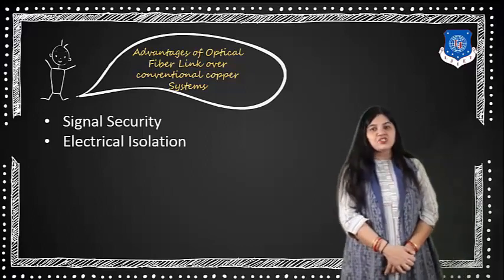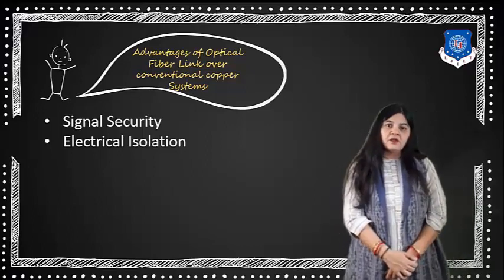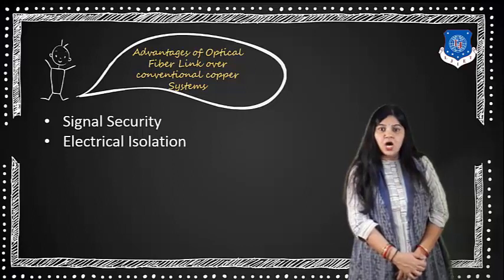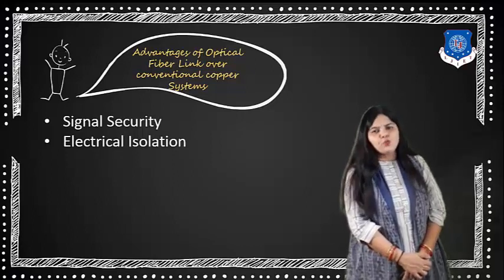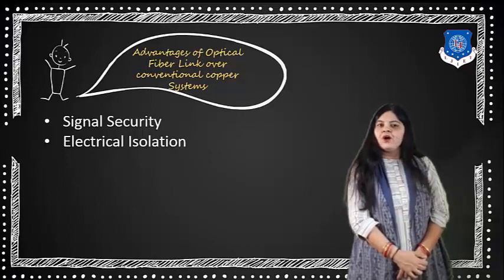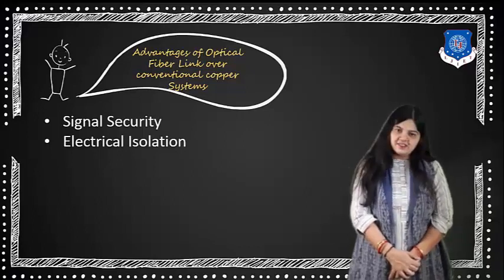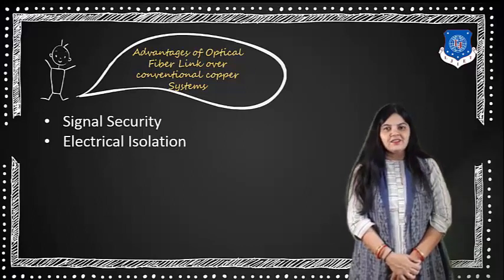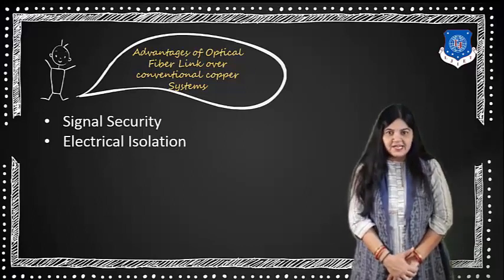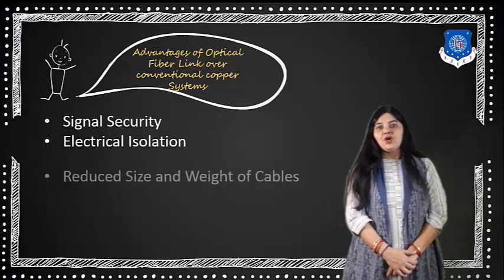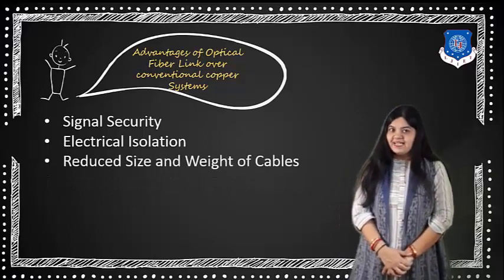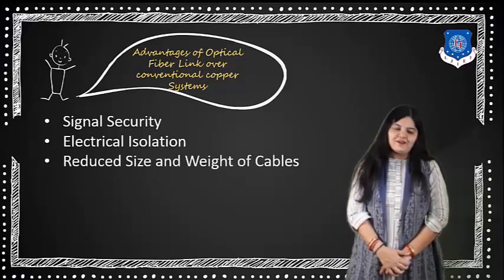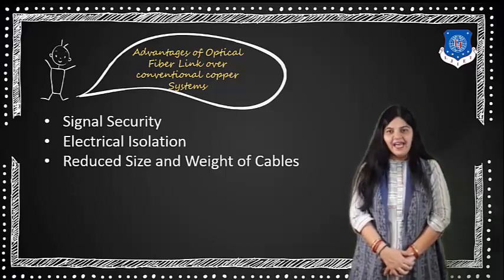In the conventional copper system, the first disadvantage was that it provides too much crosstalk. Even the loss is more. So that is why, when you want to choose the medium, we must go for the optical fiber, as well as the size of the fiber, which is like a human hair.